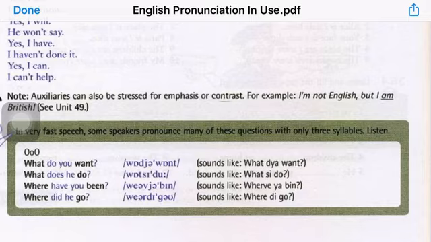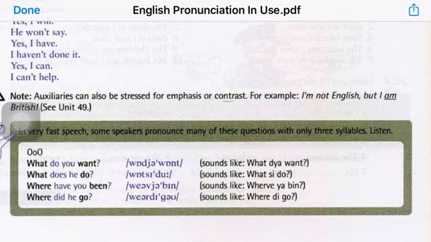Here, the word am, even though it's an auxiliary, has to be stressed because this compound sentence functions as a contrast between two different parts. I'm not English, but I'm British. So am has to be emphasized here.